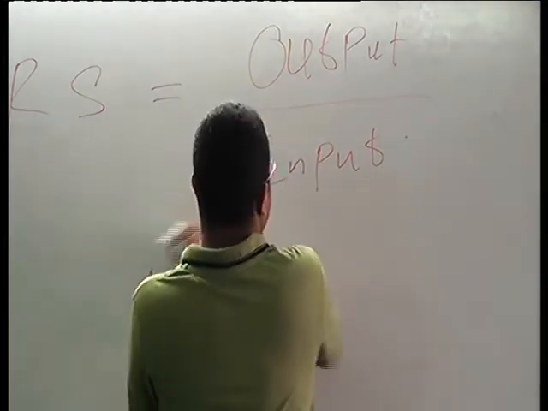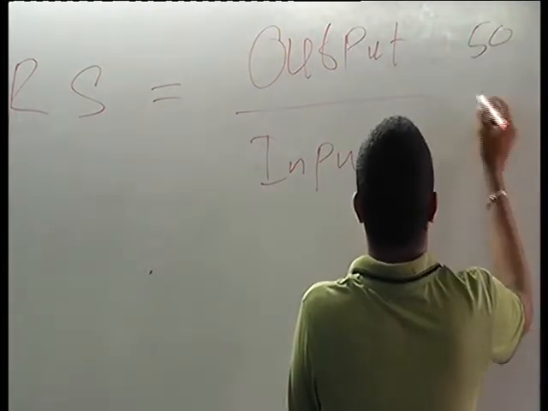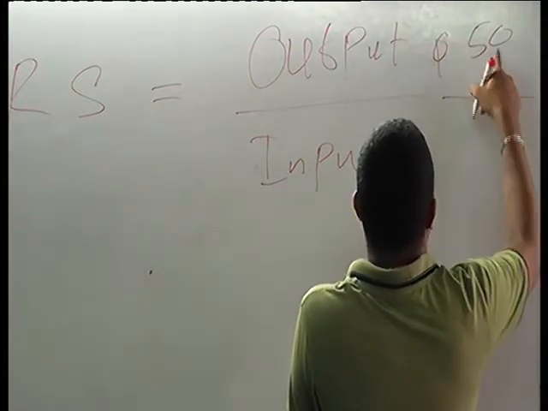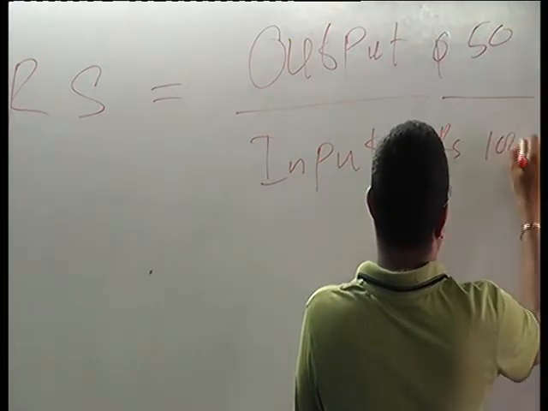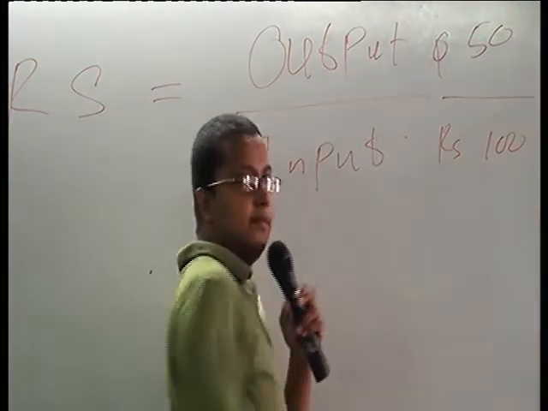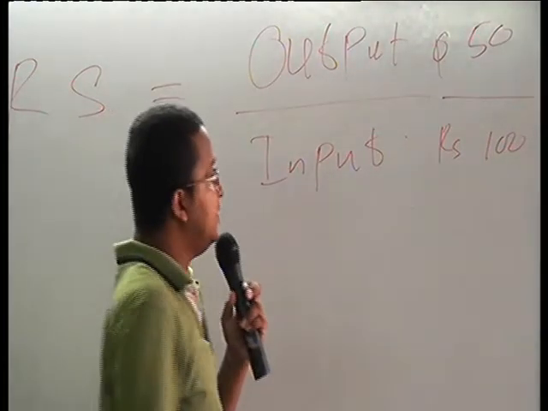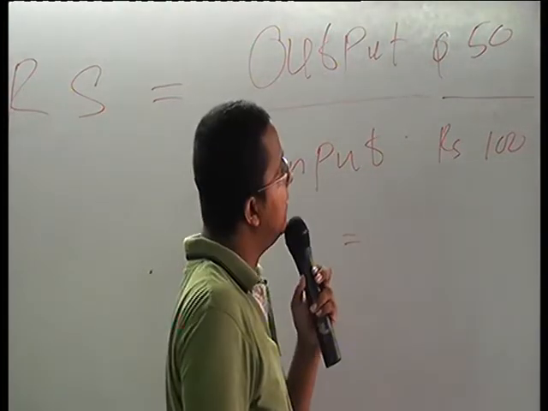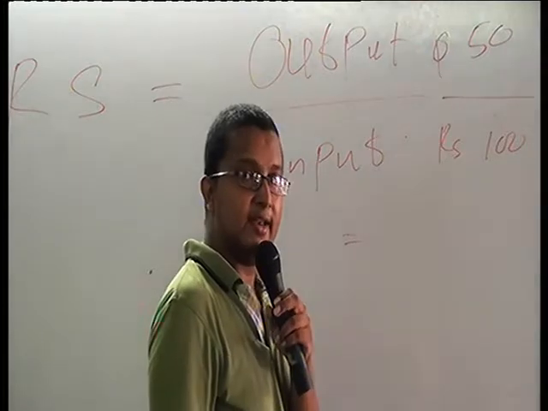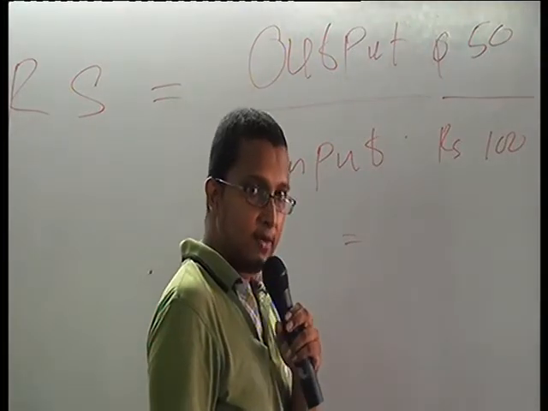Here output Q is 50, input is 100 rupees. This is your return to scale. Got it? Right.